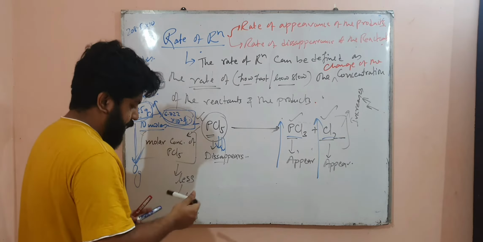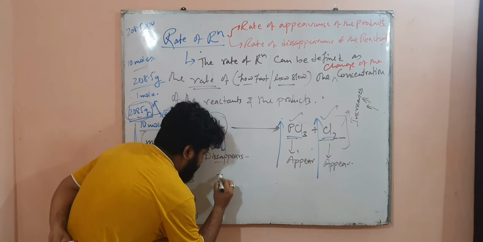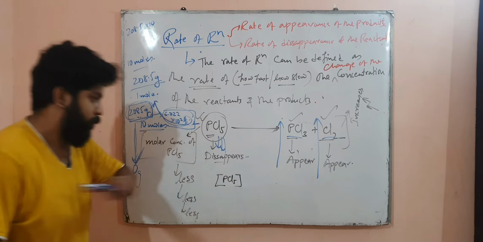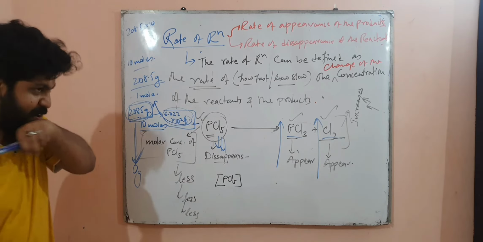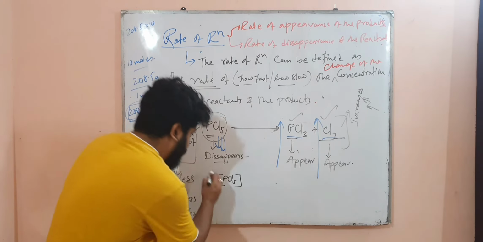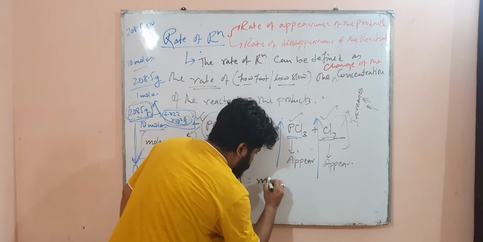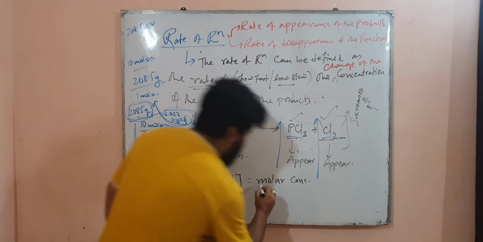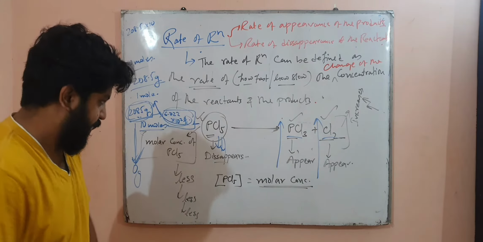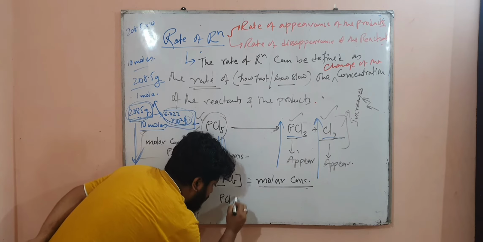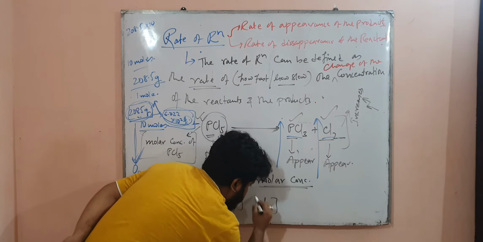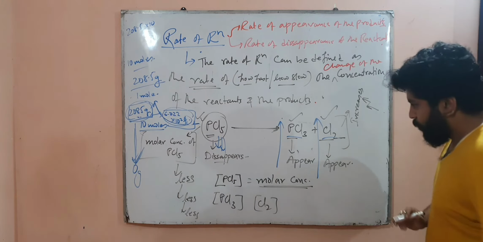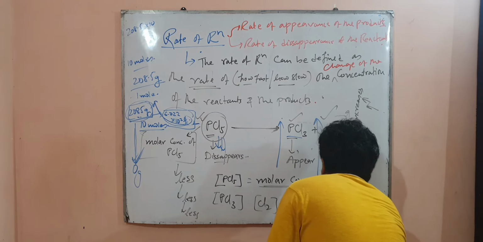You can do it like this: suppose you express PCl5 in brackets, [PCl5]. When you express it in brackets, as you must have learned in chemical equilibrium in class 11, it is denoted as molar concentration. In the same way, write PCl3 in brackets and Cl2 in brackets. So now this will express molar concentration. Now, suppose I write del PCl5.